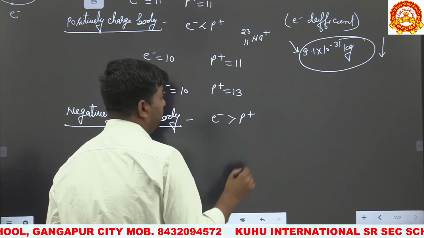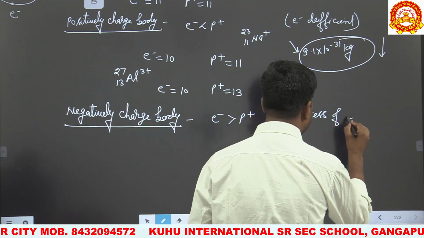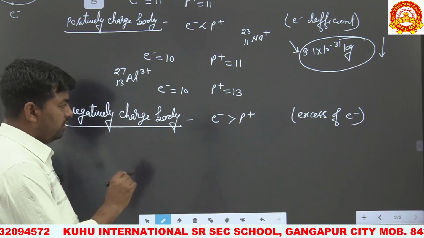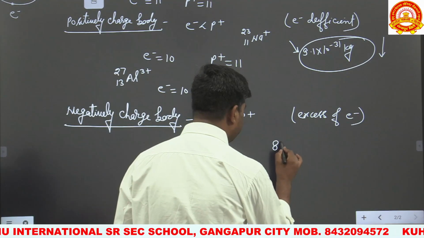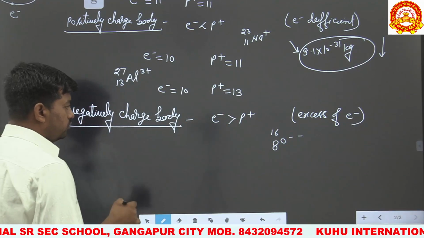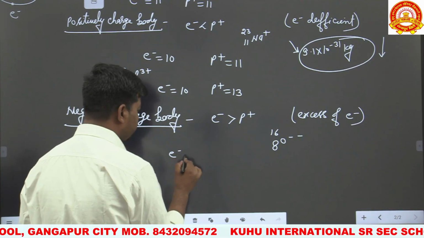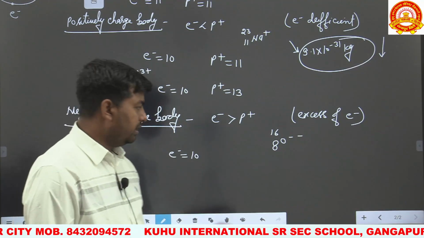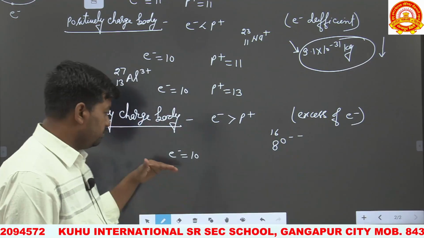That is, excess of electrons on the body. Excess of electrons on a body is called negative charge. Like we take an example of 8O16 di-negative. We find that the number of electrons is 10, because the number of electrons is normally equal to the atomic number, which is 8, but it accepts 2 electrons, so the total number of electrons becomes 10.